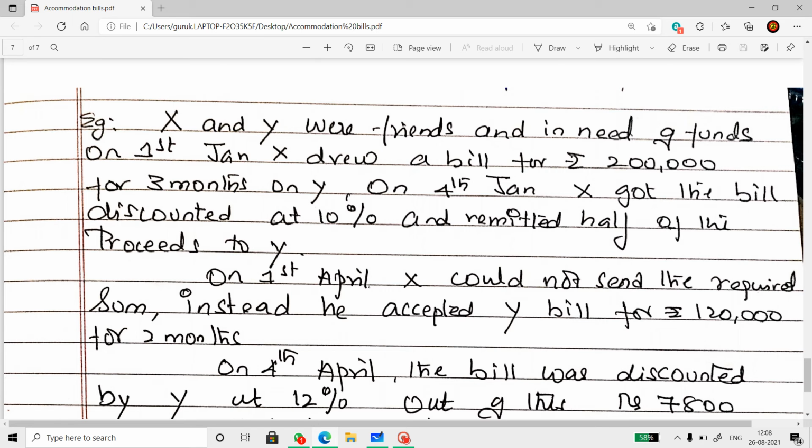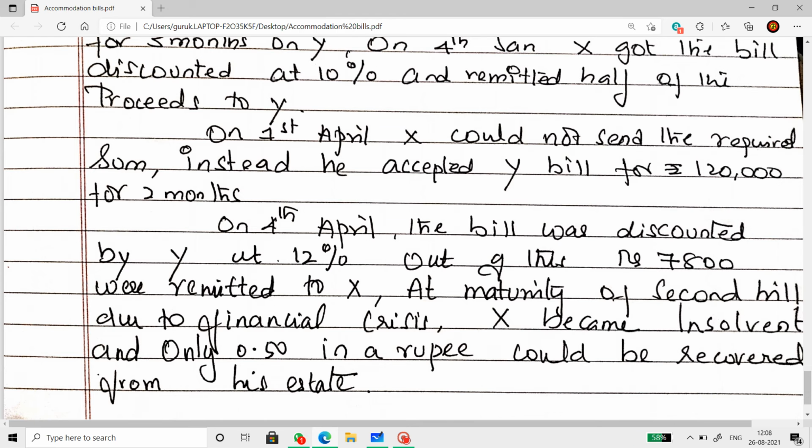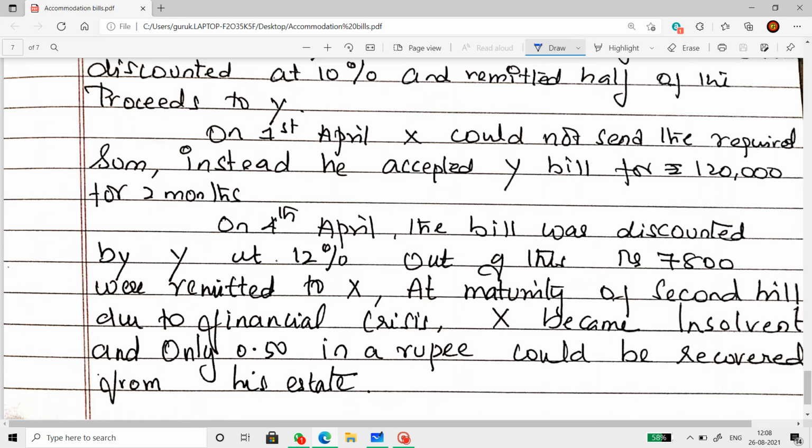On 1st April, X could not send the required sum. Instead, he accepted Y's bill for 1,20,000 for 2 months. On 4th April, the bill was discounted by Y at 12% per annum.